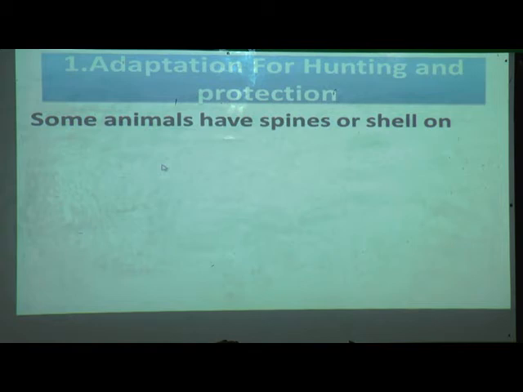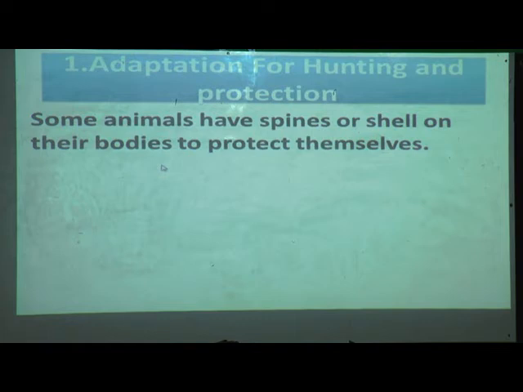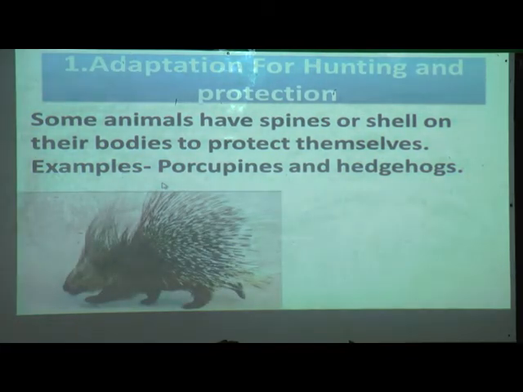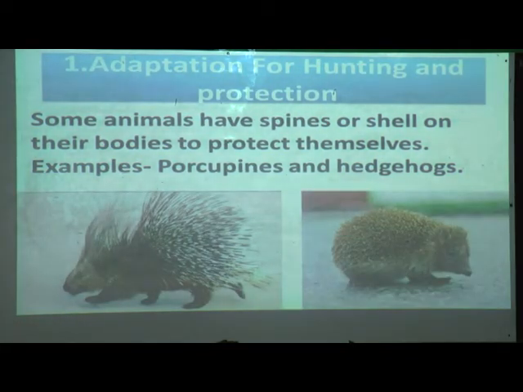Some animals have spines or shells on their bodies to protect themselves. Examples are porcupines and hedgehogs. See, this first image is of a porcupine and the second is a hedgehog. They have spines on their bodies.